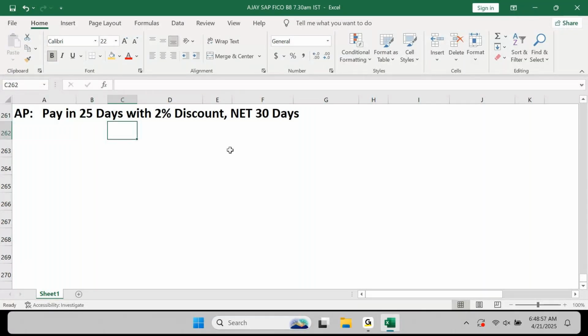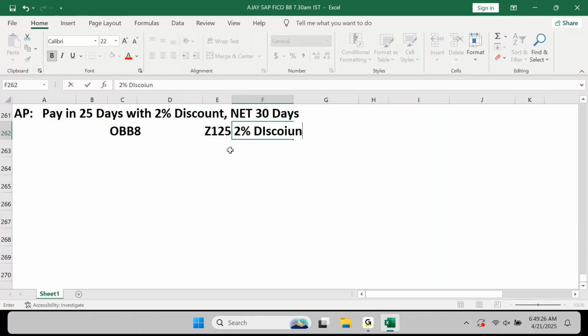Then I will tell you what payment term to be created. Let's say, anybody, any idea what is the T code for creating this payment term? OBB8. Okay, I will tell you to go to OBB8 and create a payment term, probably let's say Z125, something like this, with 2% discount, 25 days, net 30 days, something like this I gave.